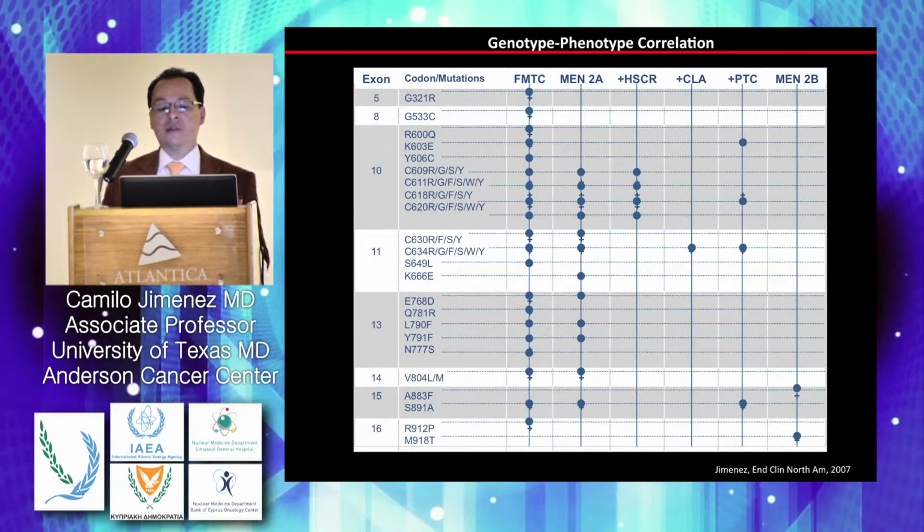Now, if you look at the mutations that we have causing MEN2A, there are mutations in codons such as 609, 611, 618, 620, as well as others. These mutations in some families can give you familial medullary thyroid carcinoma. In some families they can give you a predisposition to pheochromocytoma, giving you the classical MEN2A syndrome phenotype. What is the implication of this? As we are not able to differentiate between the two, we have to look at the families. And if the families exhibit a case of familial medullary thyroid carcinoma, you may classify it like that.